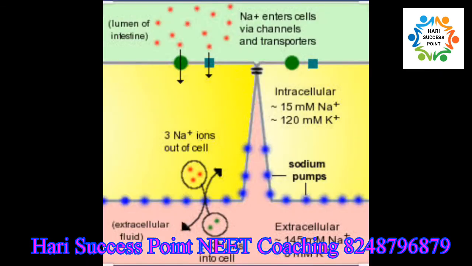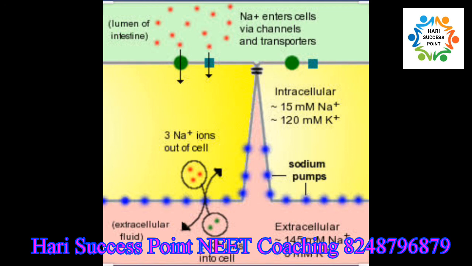Then a major part of the absorption occurs within the small intestine. The principal organ for absorption of nutrients is the small intestine. The digestion is completed here and the final products of digestion such as glucose, fructose, fatty acids, glycerols and amino acids are absorbed through the mucosa into the bloodstream and lymph.